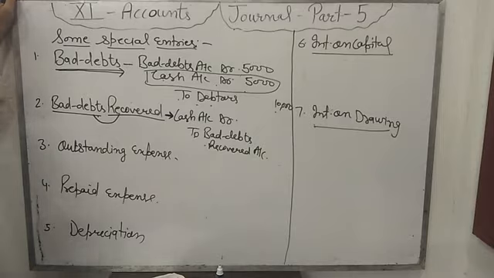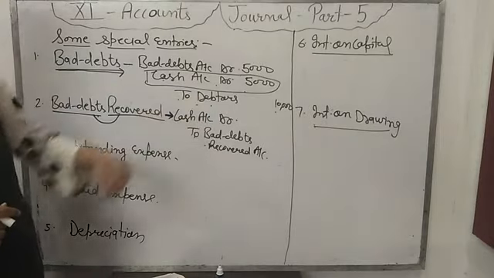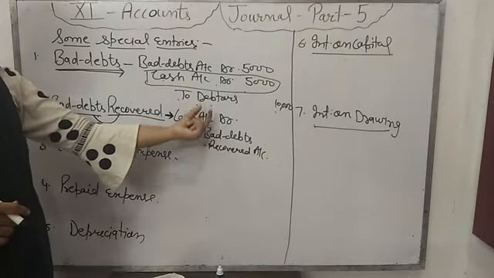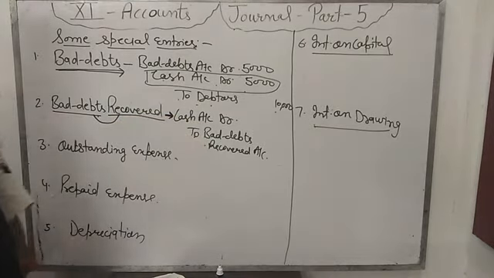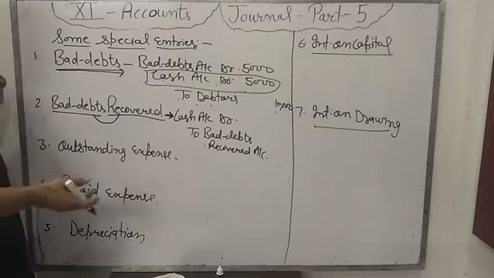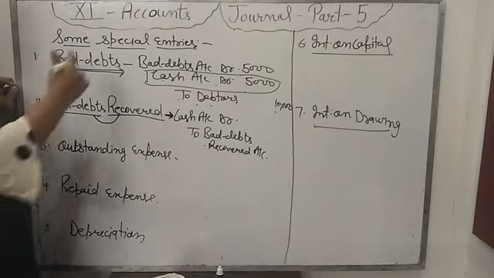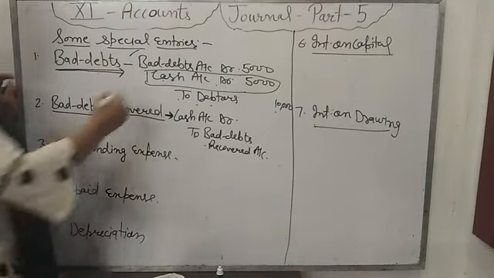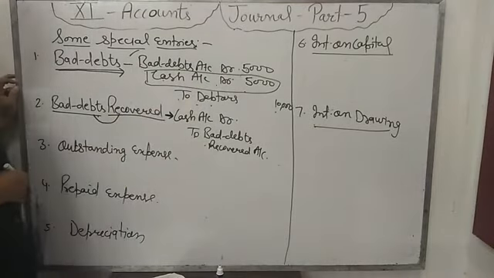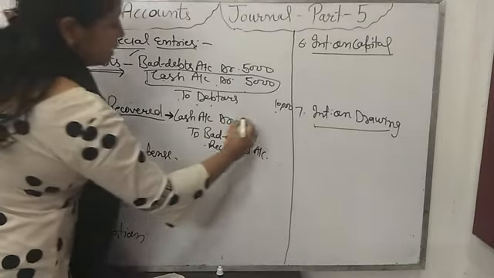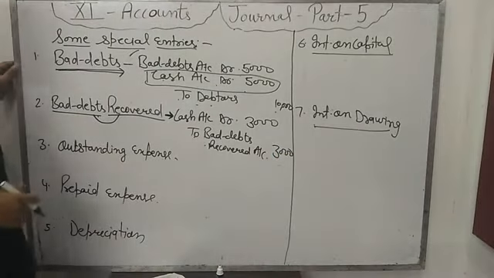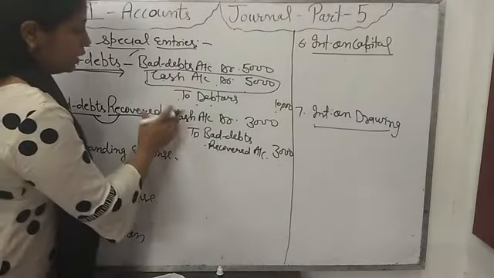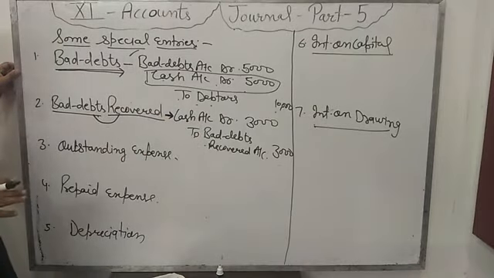So that's why it will be credit, because we have closed the account of that debtor. No need to open the account of the debtor for one entry. So we will write the entry cash account debit to bad debts recovered account, for the money that we are recovering from debtors that we put in bad debts in the previous year. For example, in the previous year we put 5,000 in bad debts. Now that debtor is giving us 3,000. Then we will write 3,000. The remaining 2,000 we will not put in any account. It's already in the bad debts account.